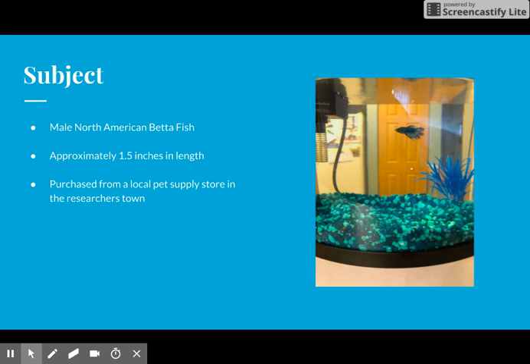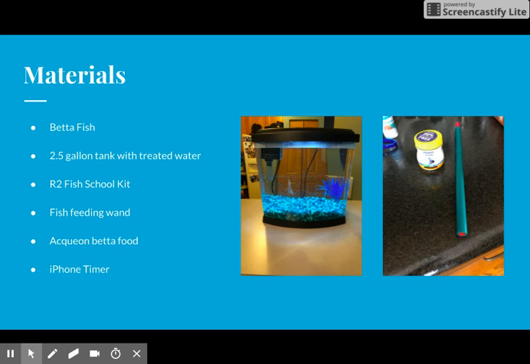For the present study, a North American betta fish was used in order to determine if concurrent schedules of reinforcement on a temporal delay would impact responding. A male betta fish was purchased by the researcher from a local pet supply store. He is approximately 1.5 inches in length, blue in color, and living in a tank that is approximately 2.5 gallons.